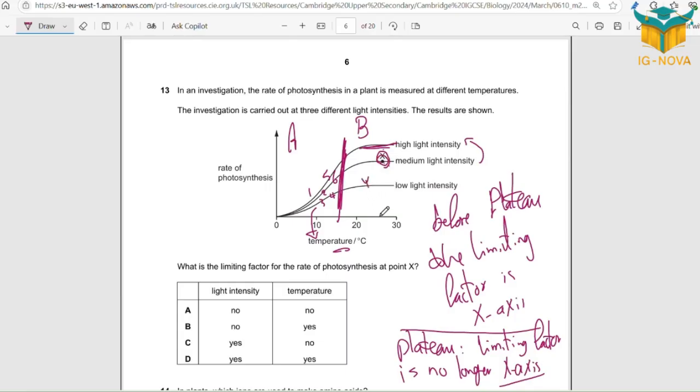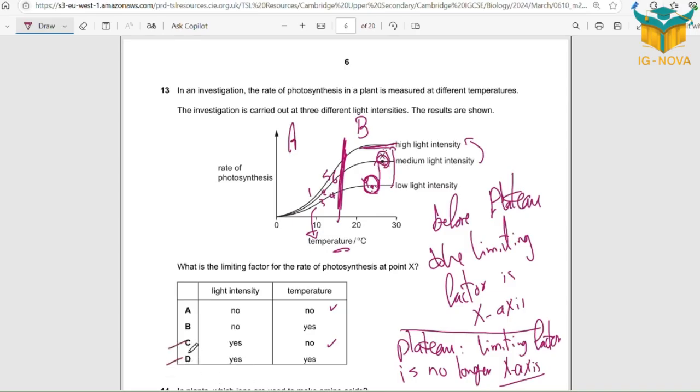If I add point Y here, pause the video and tell me what is the limiting factor at area Y. Again, let me apply the rule. We are at a plateau, so temperature is out, because temperature was the limiting factor only before plateau. At area Y, since we increased light intensity and we have a higher graph, that means light intensity was a limiting factor here. So at point Y or point X, in both of them, the light intensity is the limiting factor. Okay?